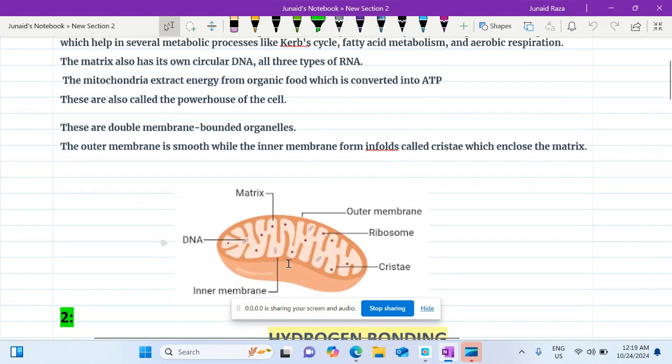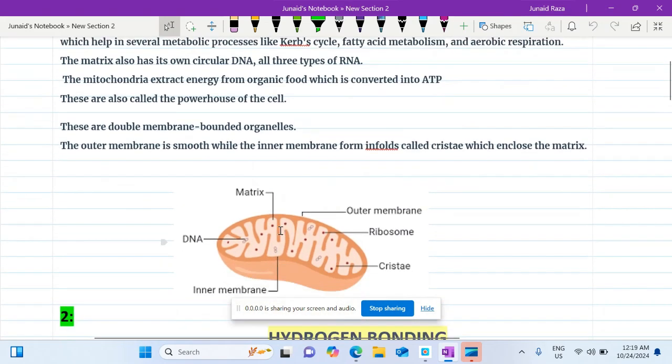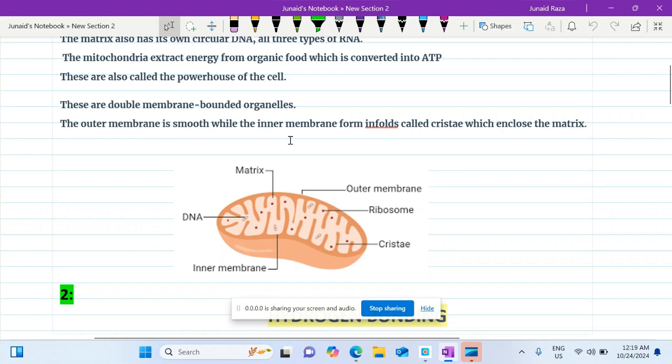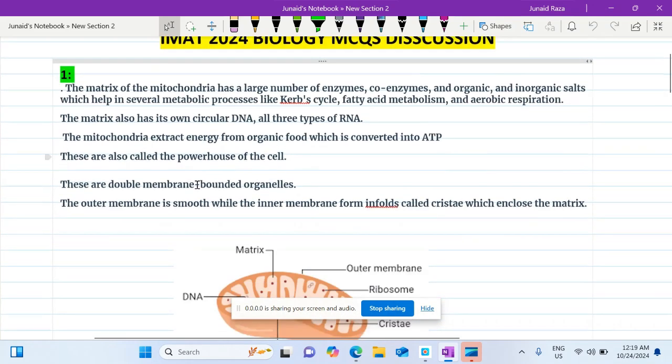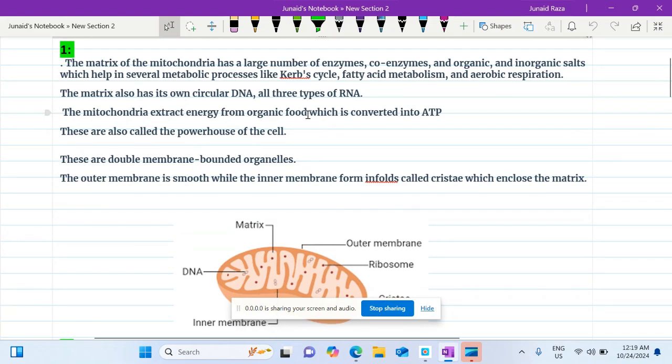And mitochondria is a double membrane bounded organelle. The outer membrane is smooth, while the inner membrane forms folds called cristae, which enclose the matrix. These organelles are also called the powerhouse of the cell because they generate energy from organic compounds, which is converted into ATP.